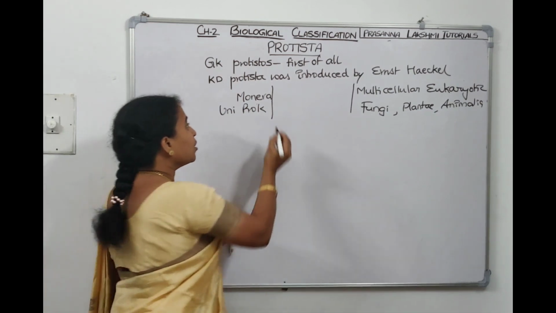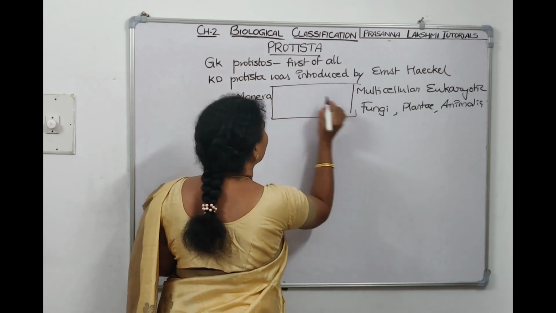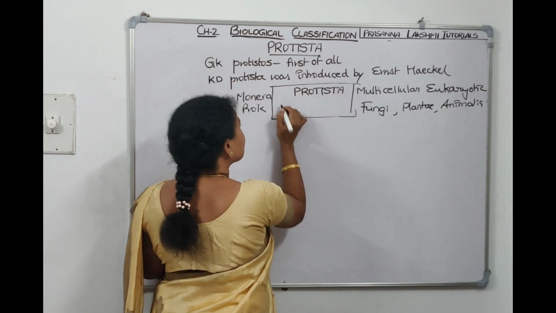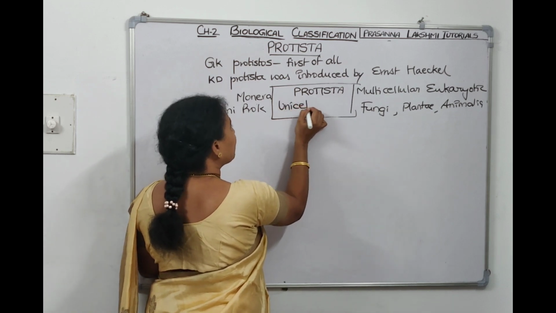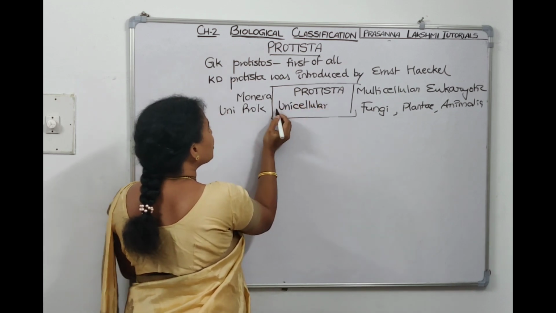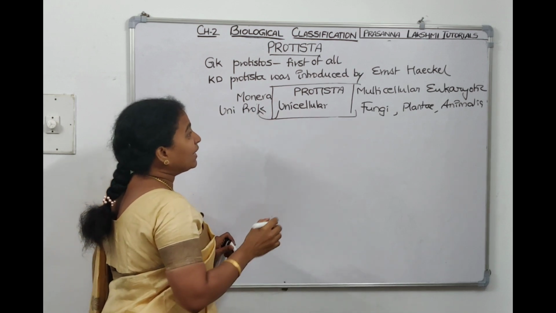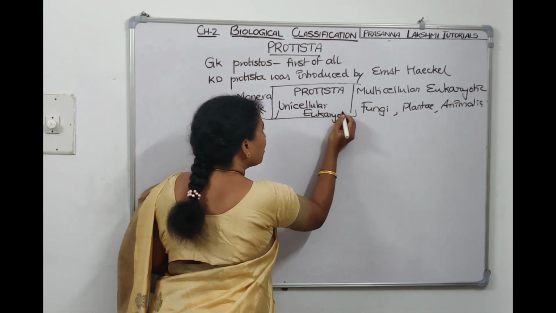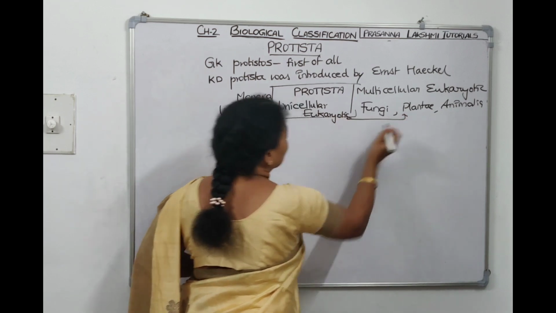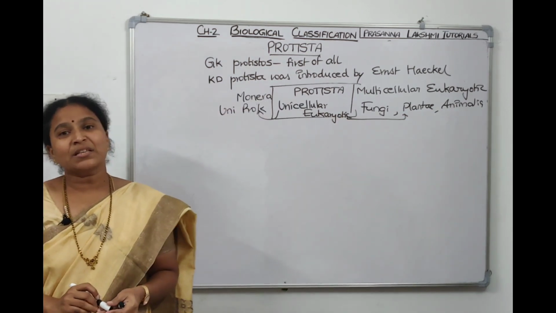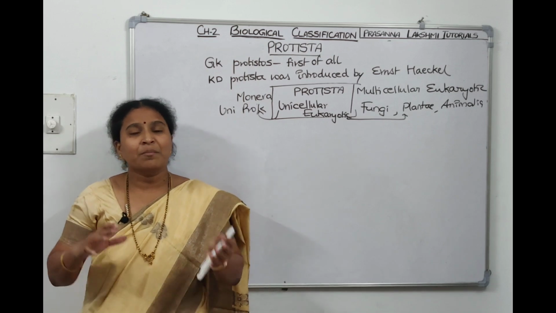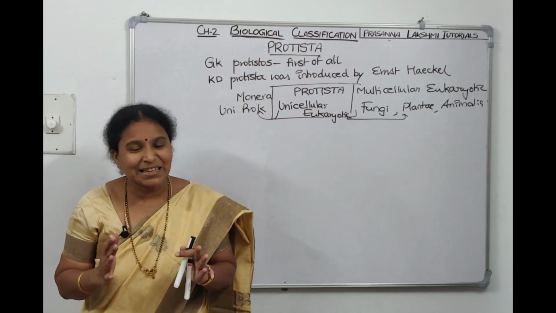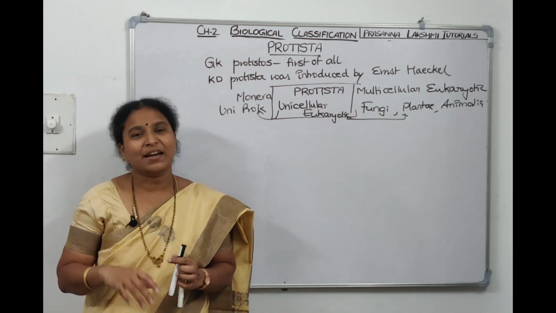In between there is a bridge which is called Protista. Protista is unicellular, so in unicellular nature it resembles bacteria, and it is eukaryotic. Eukaryotic nature matches these kingdoms. So can we call Protista acts as a connecting link between unicellular forms to multicellular forms. Protista acts as a connecting link between prokaryotic forms to eukaryotic forms, right?